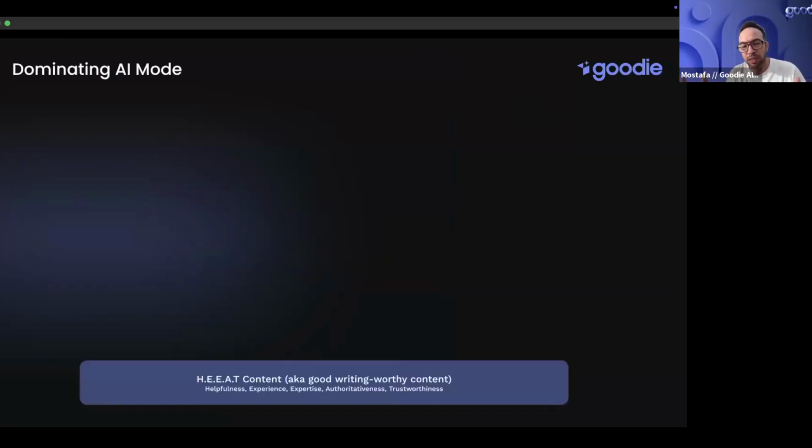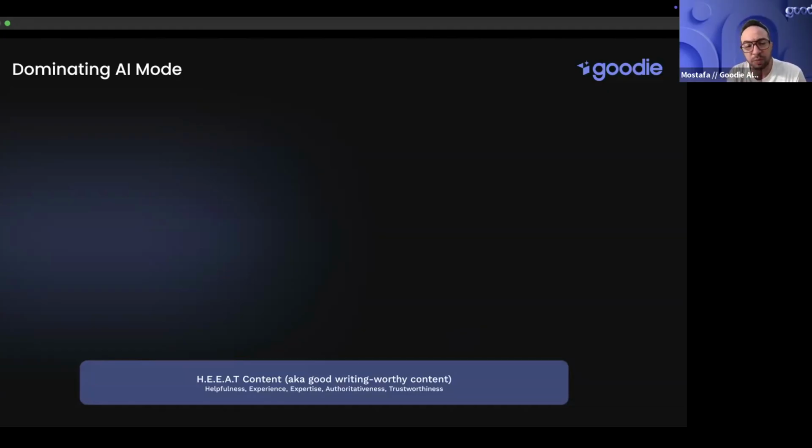So how do you dominate in AI Mode, and what are the factors that we believe are most impactful here? I'll start with the idea that you have some content, which is the reason you want to optimize. I always like to start with the HEAT framework, or you can call it U-HEAT, where you add uniqueness now at the top.